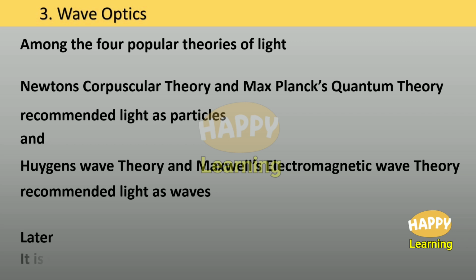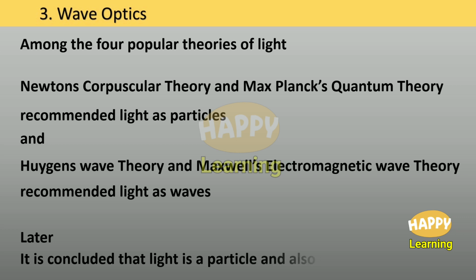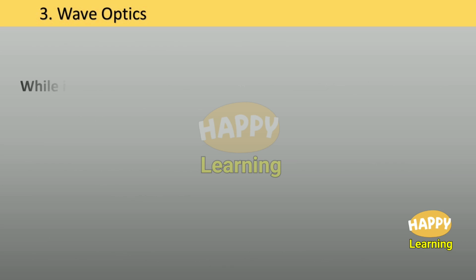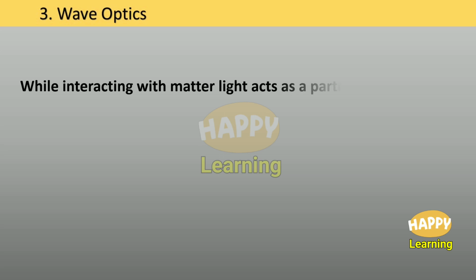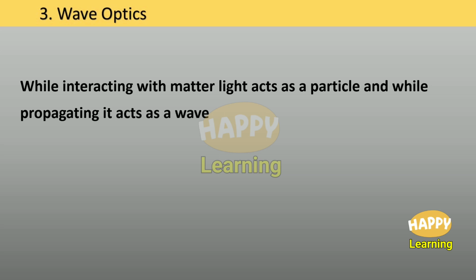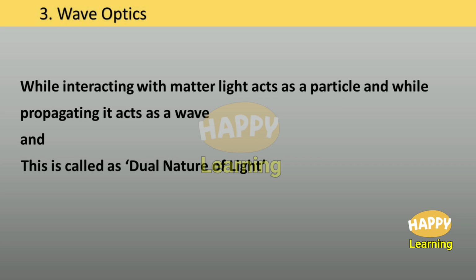Later, it is concluded that light is a particle and also a wave. While interacting with the matter, light acts as particle, and while propagating, it acts as a wave. And this is called dual nature of light, both particle and wave nature.